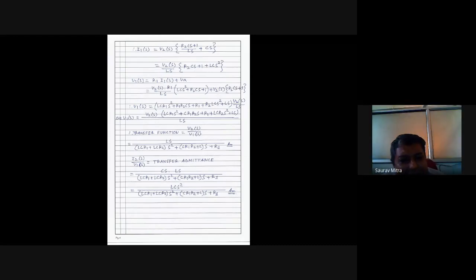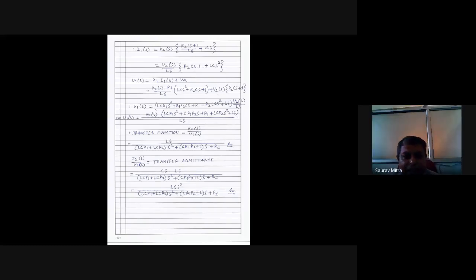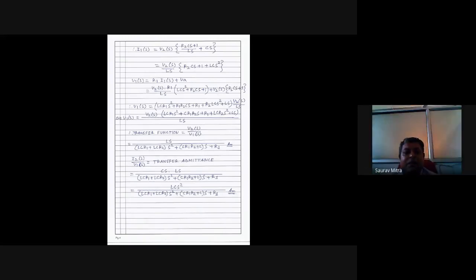Just write these 2 lines and later on you check. You can take the screenshot of this. Order 1 type 0, sir. Order 1 will be type 0. Yes, so one S will be cancelled and again S if you multiply it, single S will remain. So itna likh ke rakho. This transfer function is an order 2 type 0 system, and if R1 is equal to 0, it will be an order 1 and type 0 system. Type 0. Is it understandable?